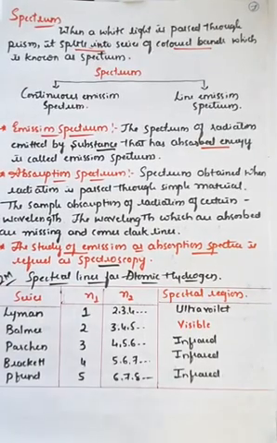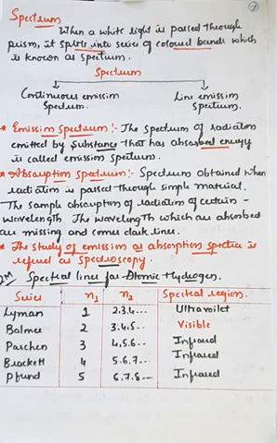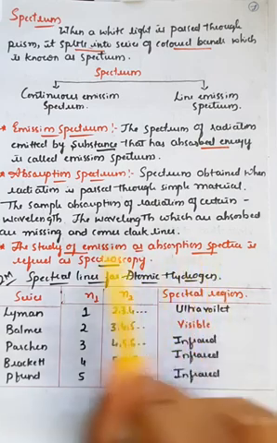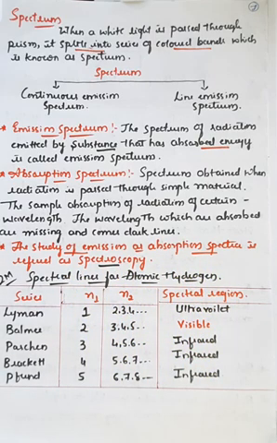Okay, let's go through whatever we have studied in today's class. That is spectrum. When light radiation passes through a prism, it splits into different colors or several bands. There are two different kinds of spectrum: one is the continuous spectrum, the second is the line spectrum, and we have seen the difference between emission spectrum and absorption spectrum. And we have defined spectroscopy also. It's a branch of chemistry which deals with the study of the emission as well as the absorption of radiations, or the spectral lines.